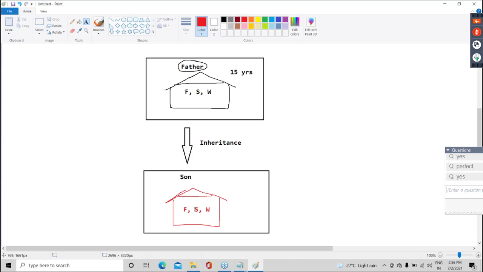Now, let's assume, guys, after this overriding, what happened? Son got transferred to a new city. Assume the son is working somewhere, and now his company gives him a transfer order. As the son got transferred to a new city, obviously the son and wife will go. But will father also go? Tell me. They can move to the new city as his job is getting transferred, but father will not go.